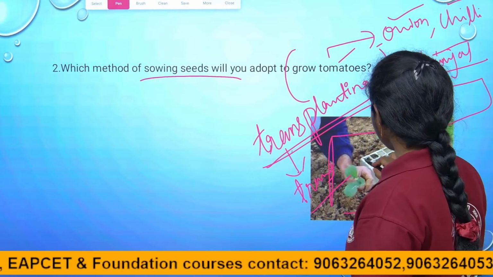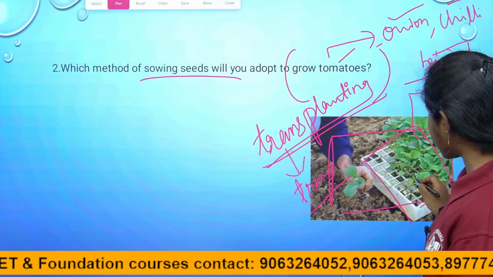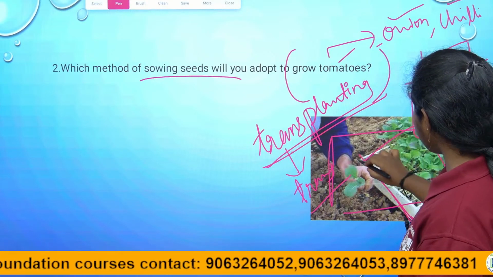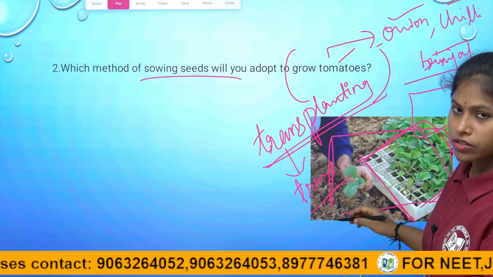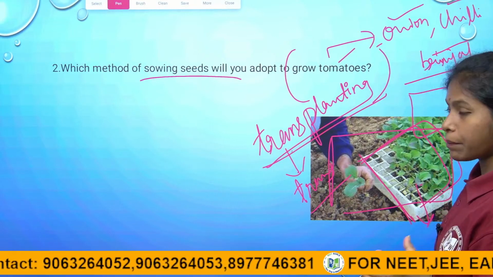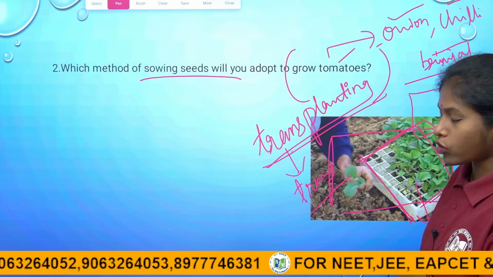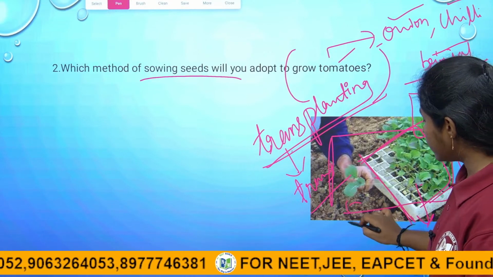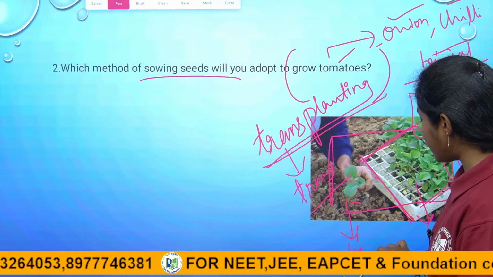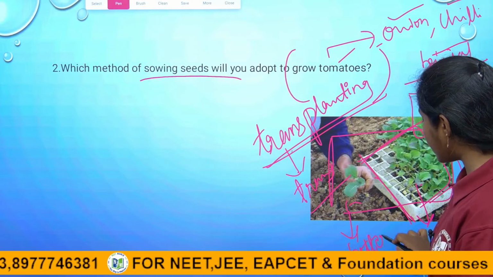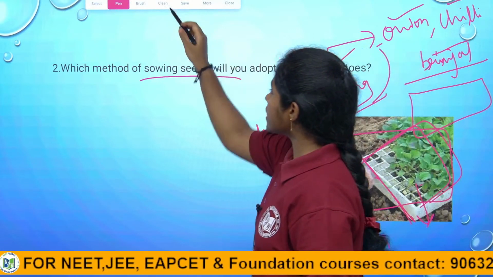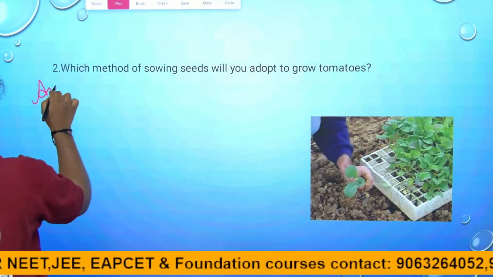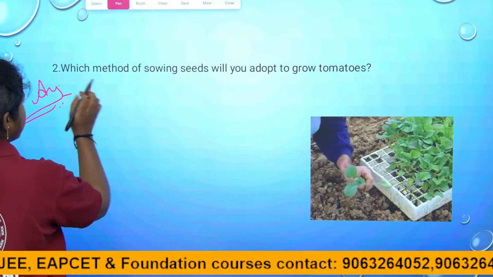Here they are taken from the nurseries, grown in a specific medium as healthy plants, and transferred into the field. There it gives a better yield. For better and quality yield, the farmers do the transplanting method. So for this question, the answer is transplanting.